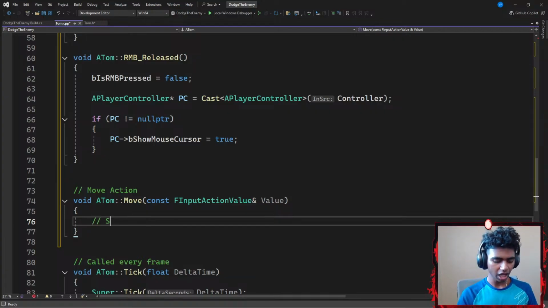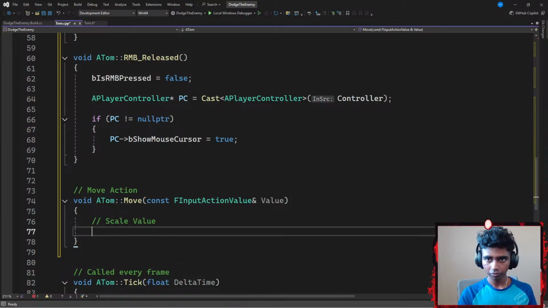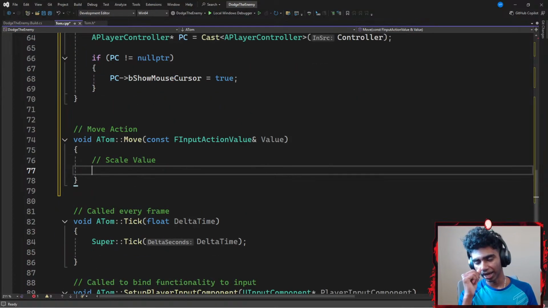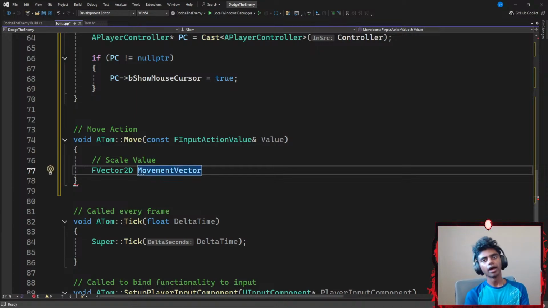For that, first I'm gonna add a comment and go with something like a scale value. For my scale value, I'm gonna use an FVector2D structure, which is going to be represented by a local variable called something like MovementVector. Now, why did I choose FVector2D and not a regular FVector? Because I'm only going to move my player in either the x-axis or the y-axis and not the z-axis. If I just use FVector, that gives me a 3D vector, so I can store 3D values in it, but I just want to store 2D, so I'm going to go with FVector2D.